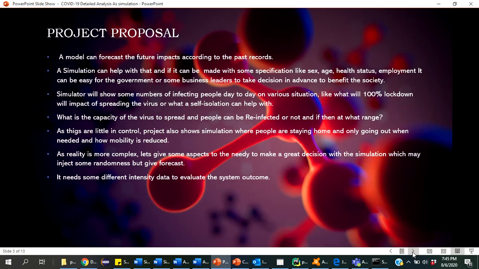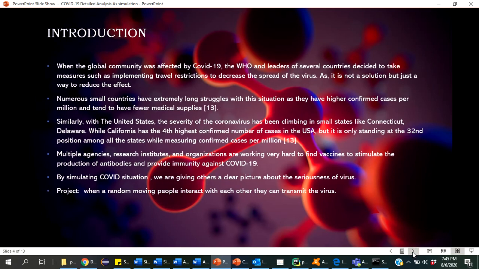So you can say that there are some things which can control the spread, but the reality is a little more difficult, right? Because we want to give the needy the aspects to make a great decision with the simulation, which may inject some randomness but also gives some forecast. So we need to take data of different intensity to evaluate the system outcomes. Here I will first explain some basics about COVID-19.